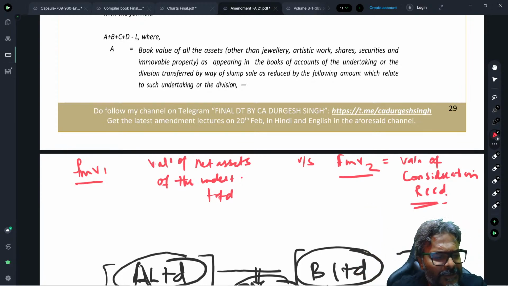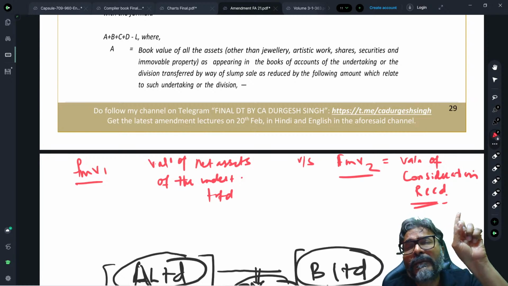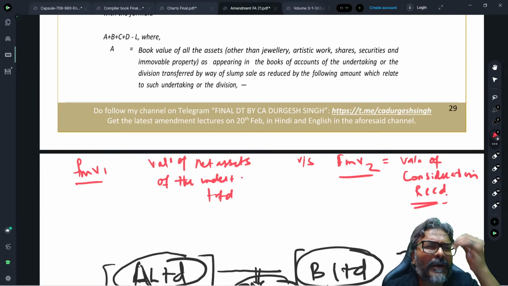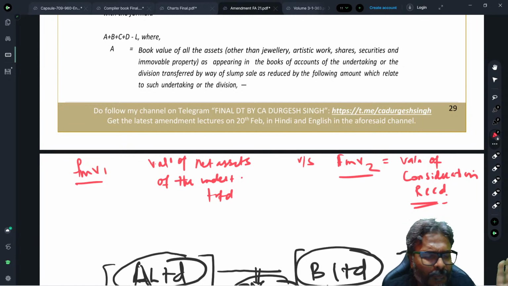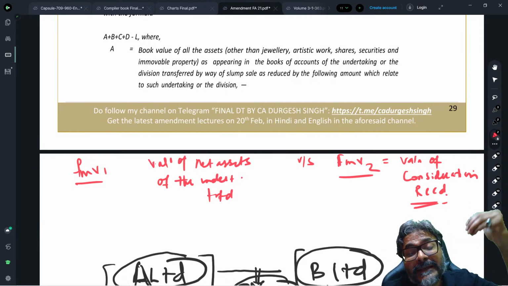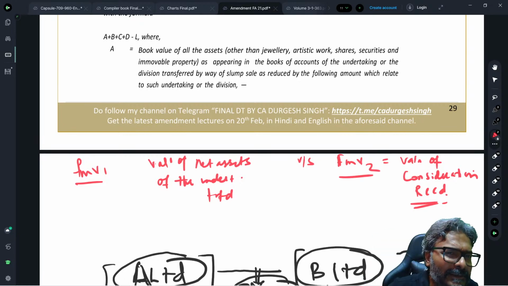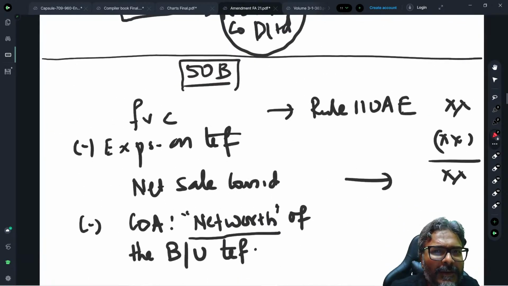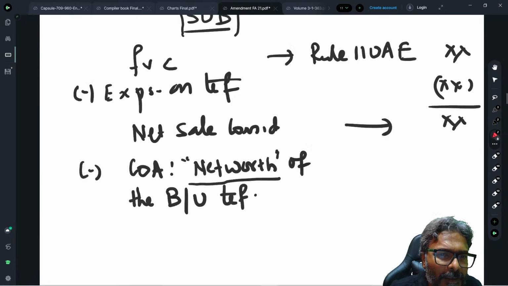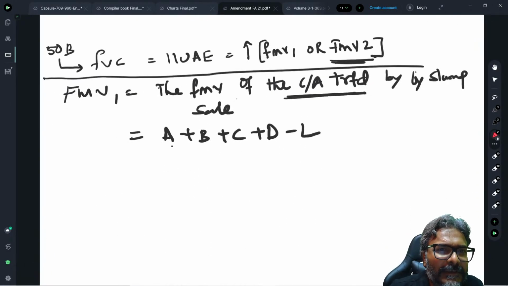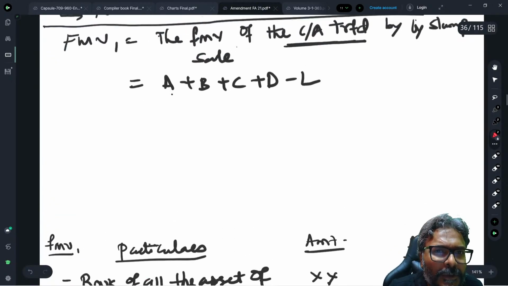So the full value of consideration now is the higher of the two amounts, fair market value 1 and fair market value 2. Fair market value 1 is the valuation of the net asset of the undertaking which you have transferred. Fair market value 2 is the valuation of the consideration that you have received. This is how it is. Now with this, let's look at this directly. Full value of consideration is the higher of fair market value 1 and fair market value 2. Now let's have a look.